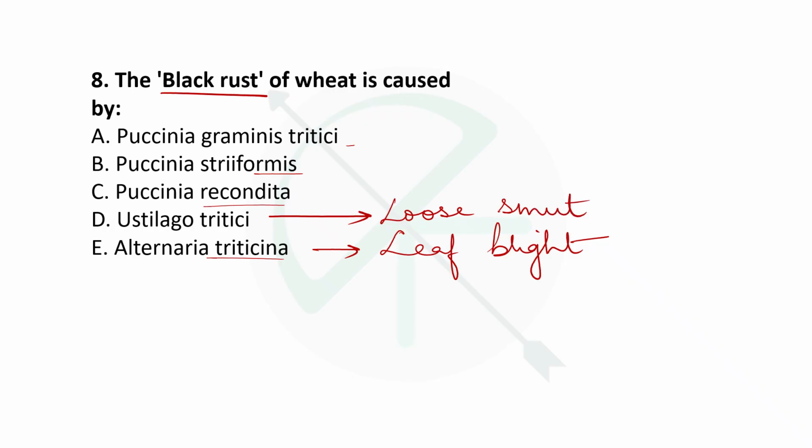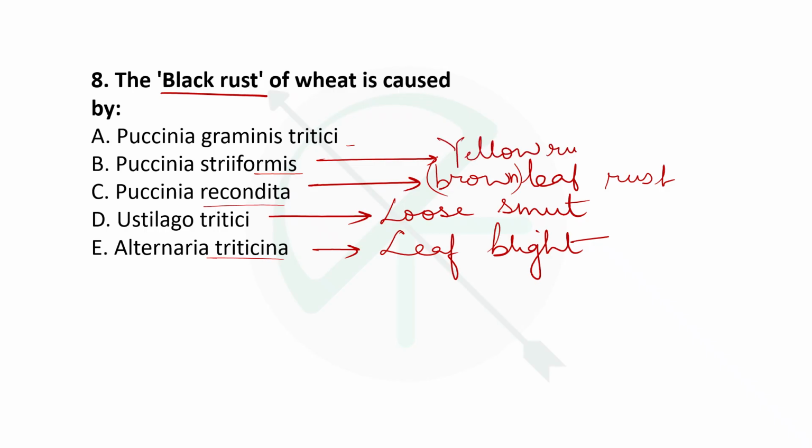Then Puccinia recondita causes brown leaf rust, or simply leaf rust, you can say. Striformis causes yellow rust, also referred to as stripe rust sometimes. And the answer to this question, black rust, is Puccinia graminis tritici. Option number A.